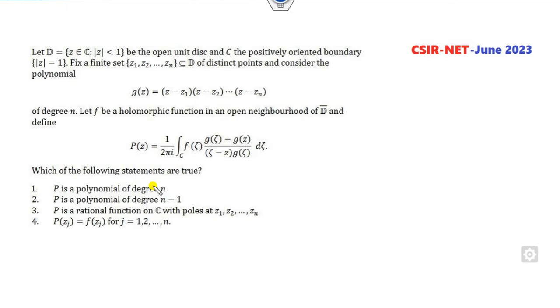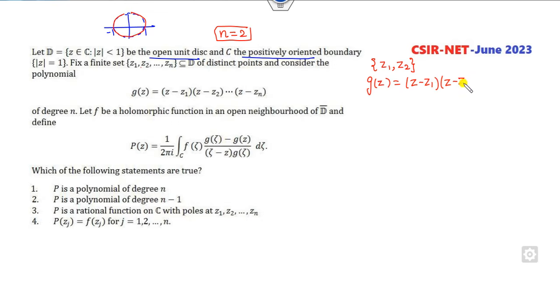Okay, again it's June 2023. D is the open unit disk. Fine. So this is my open disk of here 1, 2, minus 1. C is my positively oriented boundary. So C is my boundary points here. Fine. For the fixed point here, okay, it's a fixed point, I can choose N as 2. Fine. So then you have the 2 points Z1 and Z2, so that you can get it easily. What is my G of Z? It is Z minus Z1, Z minus Z2. Degree of polynomial 2.